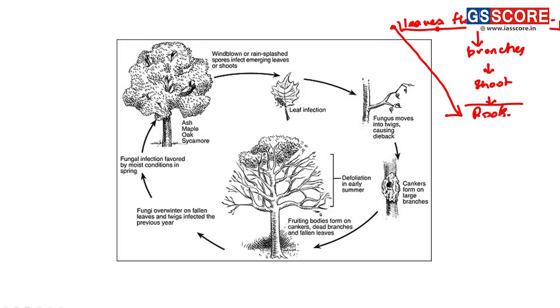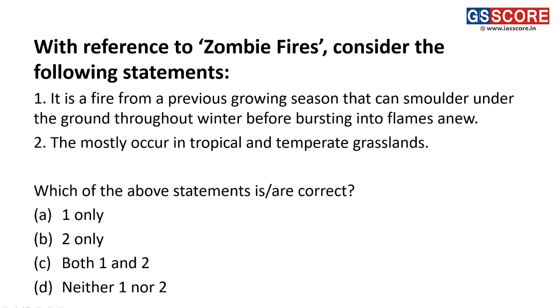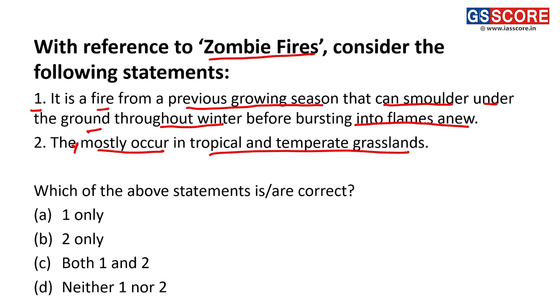Moving forward, the question is, with reference to zombie fires, consider the following statements. Statement 1 is, it is a fire from a previous growing season that can smolder under the ground throughout winter before bursting into flames anew. Statement 2 is, they mostly occur in the tropical and temperate grasslands. So here, analyzing the statement 1, we can see it is a correct statement.